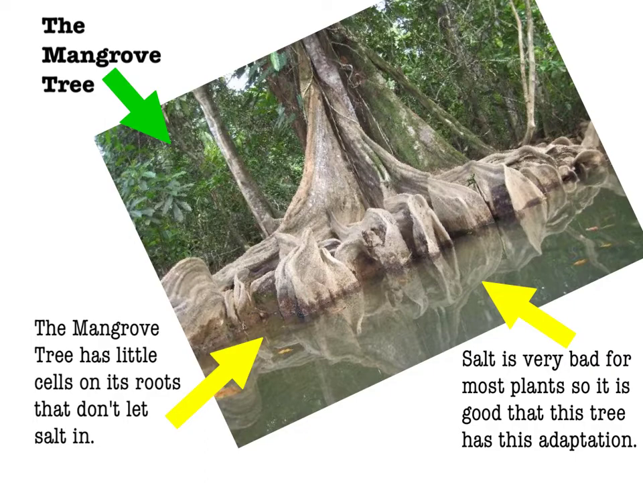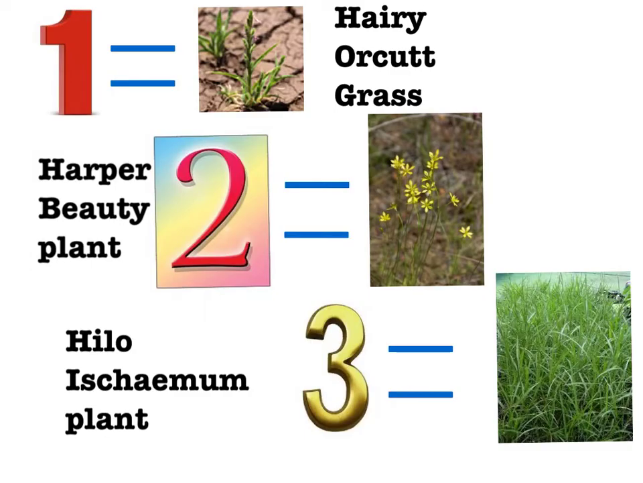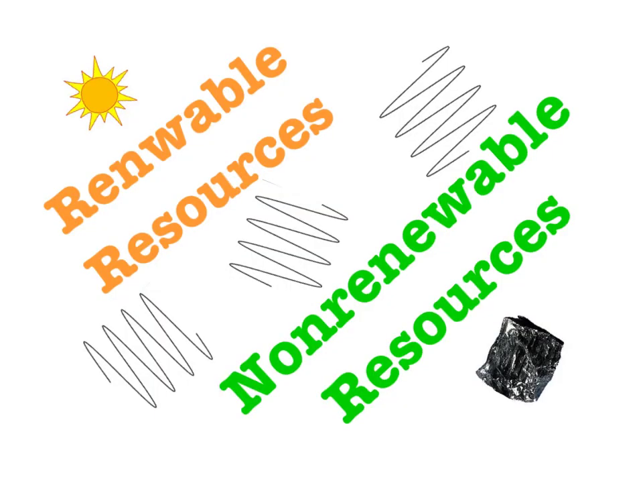Guatemala has lost about 70% of it in the last 60 years. Endangered species in the plant kingdom. Three of the most endangered plants in the wetlands are the hairy orchid grass, the Harper beauty plant, and the Hyloeschimium plant.